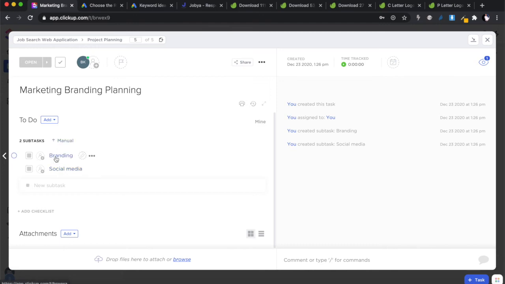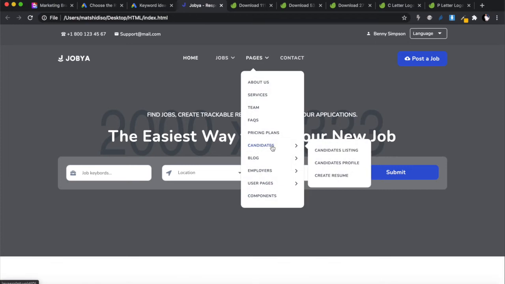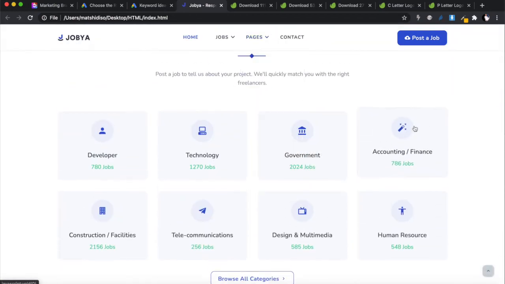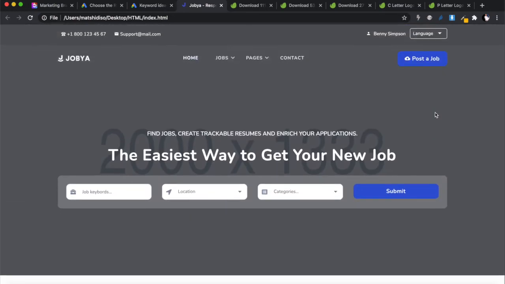But what I want to spend some time on here is branding. And by branding, I mean, what's your logo going to look like? What are the colors of your website and everything going to look like? Just because we have selected this template, it doesn't mean we have to stick to the colors that are in this template. We can change the colors. But if we could stick to them, it will help us a lot, because it will mean less work.